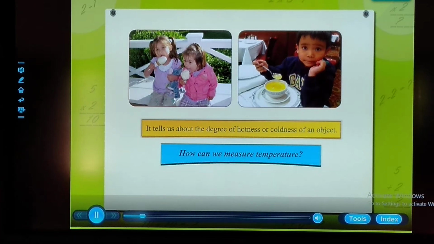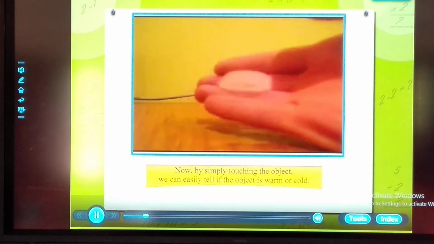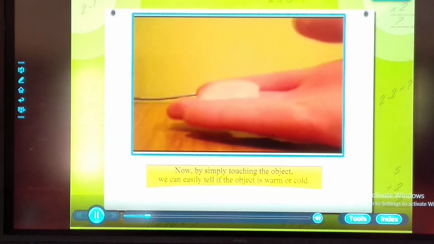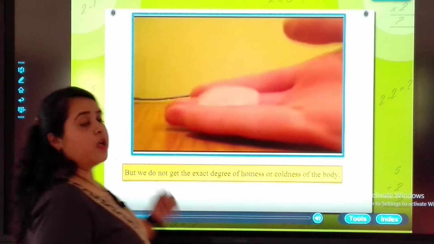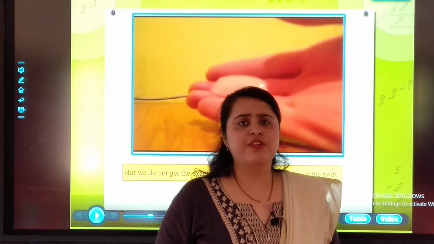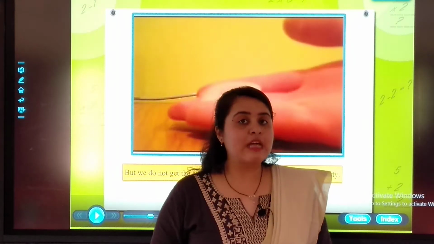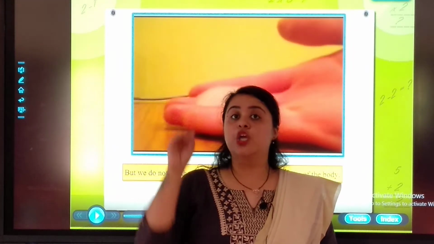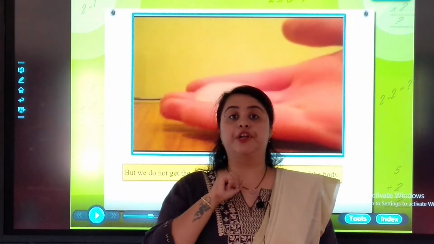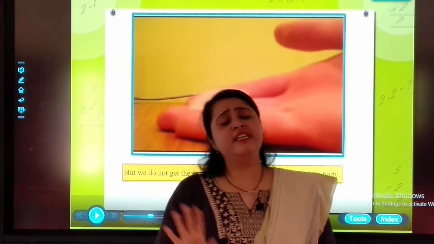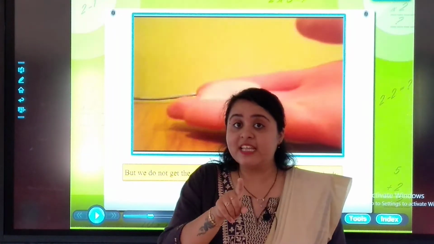How can we measure temperature? Now, by simply touching the object, we can easily tell if the object is warm or cold. But we do not get the exact degree of hotness. By touching any object, we can come to know that this object is hot or cold. For example, when you are going for a shower, you use your fingers to touch the water, to check whether it is hot or cold. If it is normal, it's okay. If it is hot, then what do you do? You feel like this, right?